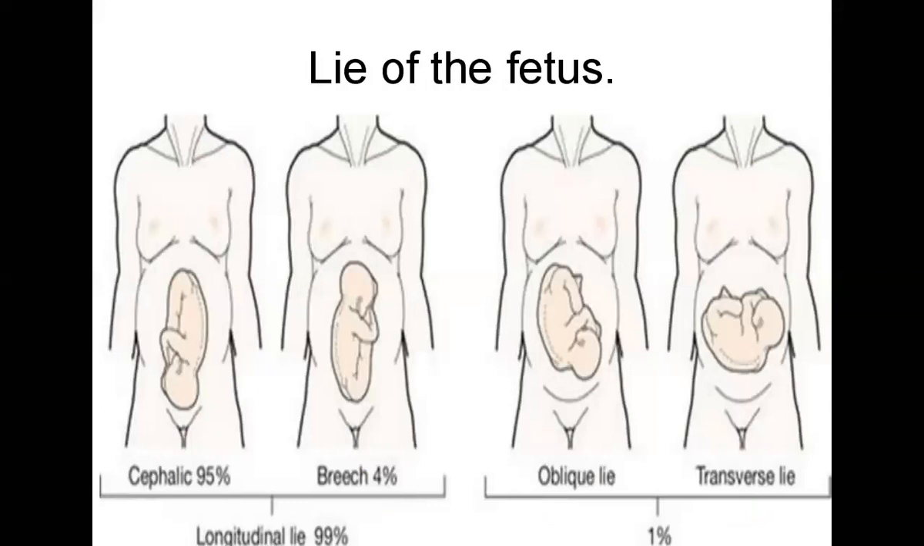Oblique lie and transverse lie together cover about 1% out of 100 pregnancies. That is abnormal. The normal is the longitudinal lie with cephalic presentation. I require some more time to complete this, so I will start this session again in the next lecture and continue this part.